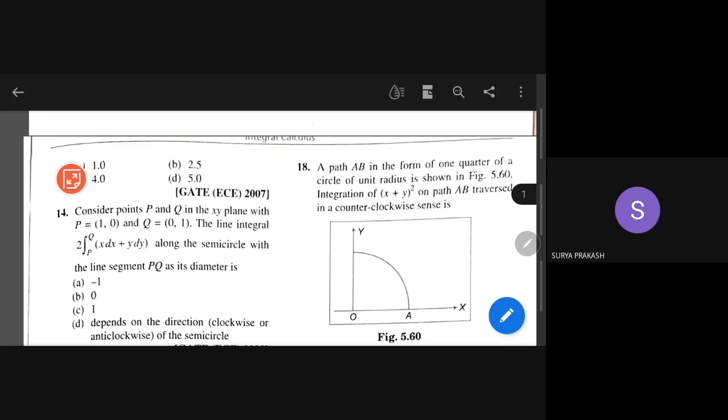Actually, this problem I would like to discuss in vector calculus, because I told you that the application becomes easy. Anyway, it came here. I will simply tell how to do this one. You have the integral of x dx plus y dy. This is called a line integral.